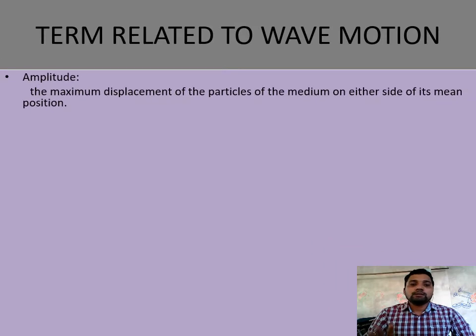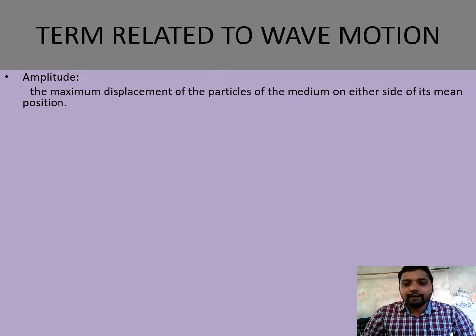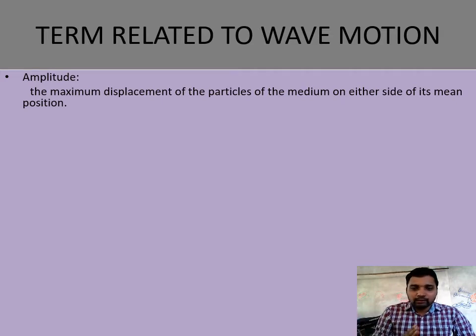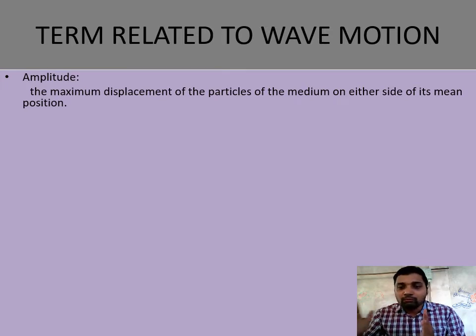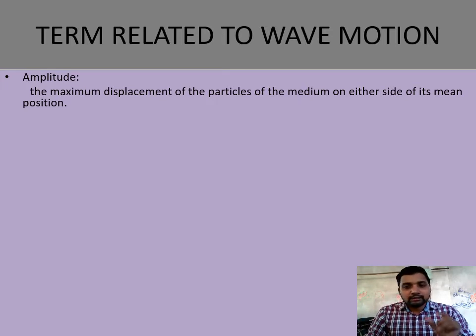The first term used in a wave is the amplitude. What do we mean by amplitude? Whenever a particle vibrates, it moves from the mean position to the extreme position, and again from extreme to mean. Whenever a body is moving from the mean position to the extreme position, the maximum displacement, the maximum movement, is called the amplitude. That is the distance covered by the particle or by the wave. So it has the SI unit meter.